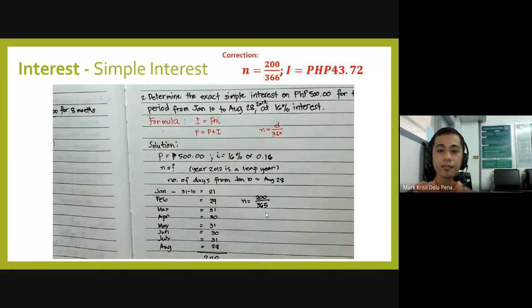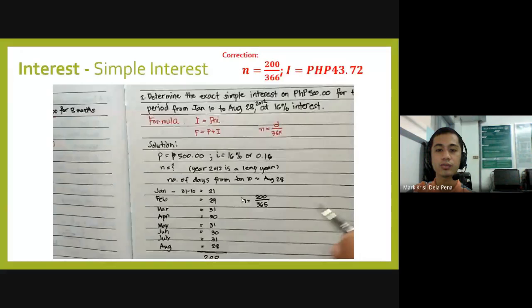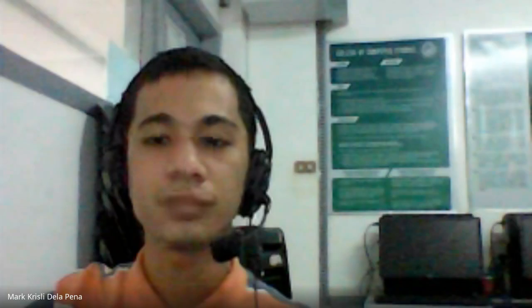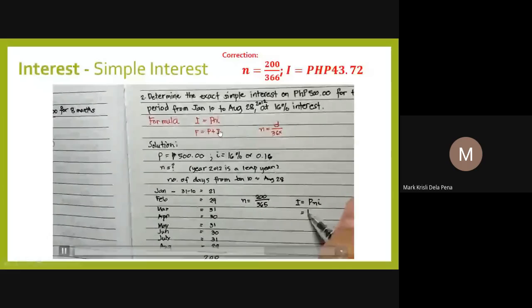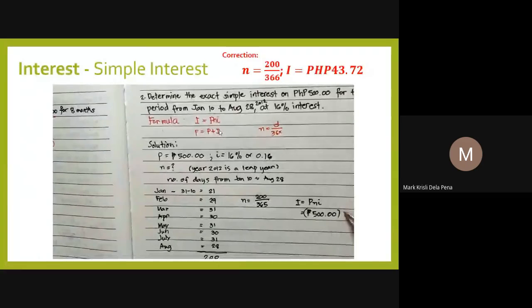Then we now have n, so we will have to substitute the values of our known variables to the formula I is equal to P times n times the lowercase i. P is equal to 500, multiply it by your n, which is 200 over 366, multiply it by i, the lowercase i, which is 0.16.